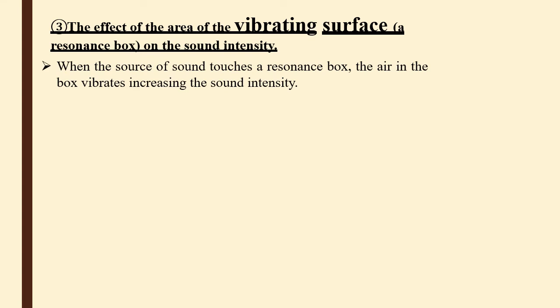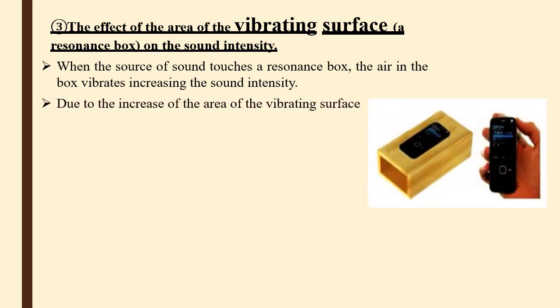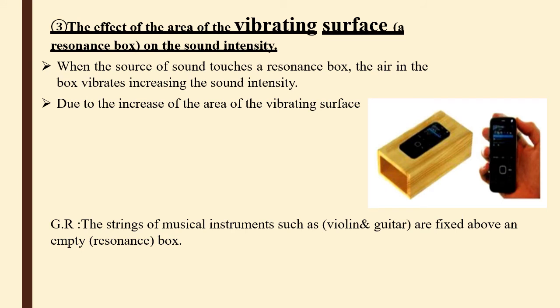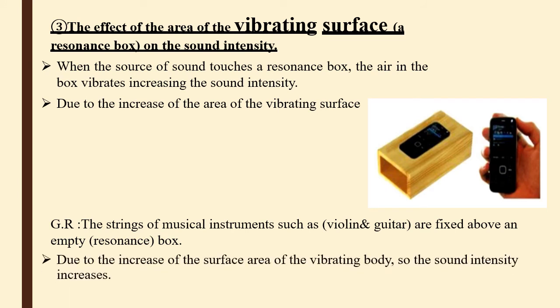Number 3, vibrating surface area. As the number of vibrating molecules increases, the sound intensity increases. When we put a phone on a desk, the desk is vibrating, the phone is vibrating, and the air is vibrating, so the vibrating surface area increases. So they are directly proportional. The strings of musical instruments such as the violin and guitar are fixed above an empty resonance box because it increases the surface area of the vibrating body, so the sound intensity increases.